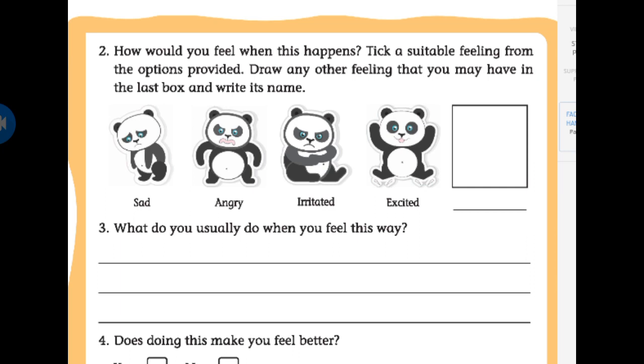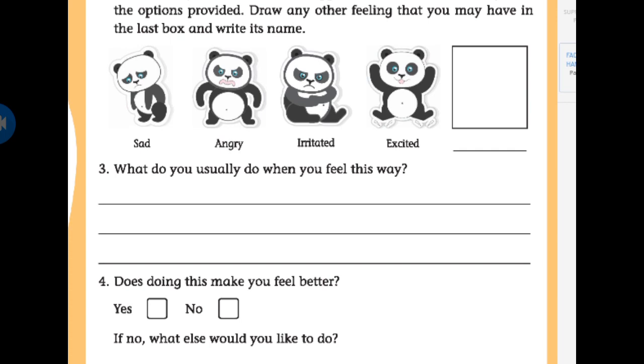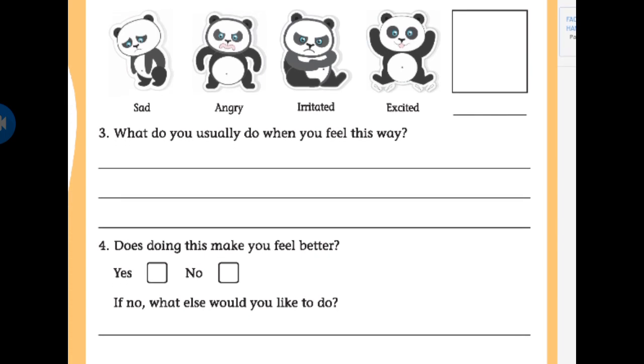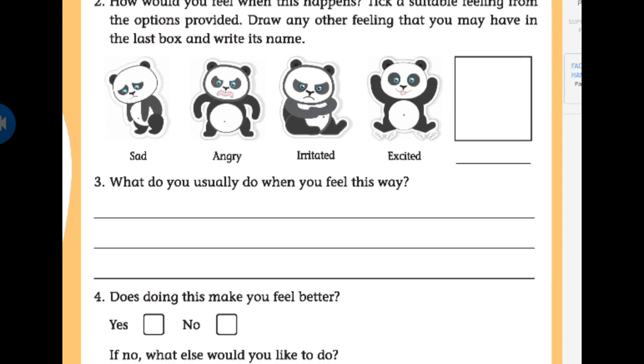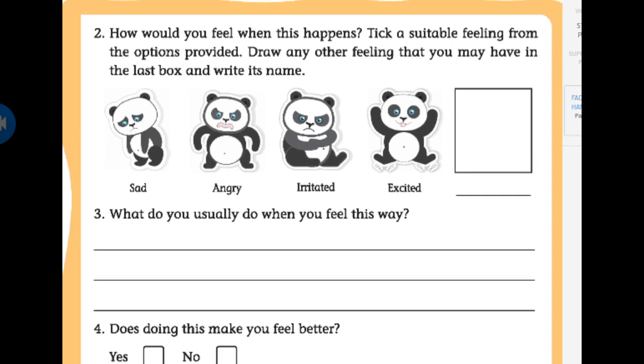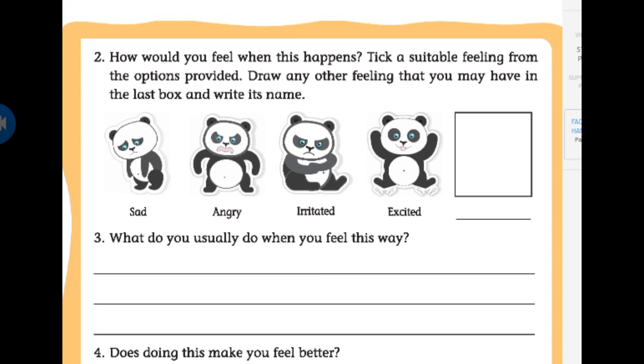So there are some feelings. There are pictures about feelings. When this happened with you, how would you feel? Will you feel sad, or angry, or irritated, or excited? Among these feelings, if you have any other type of feeling, you can draw it in the provided box. Here they provided one box, right? In this box you can draw it and name it.